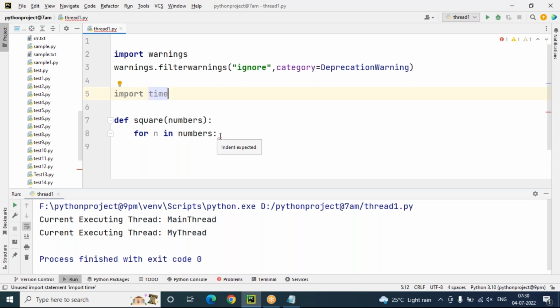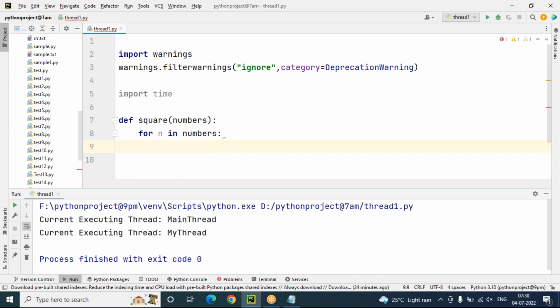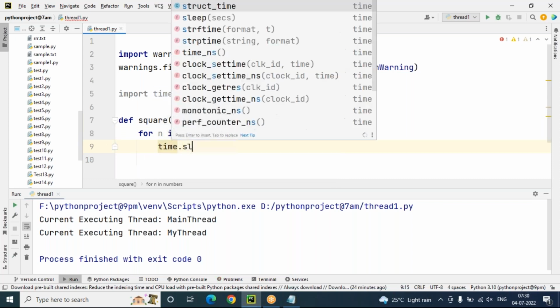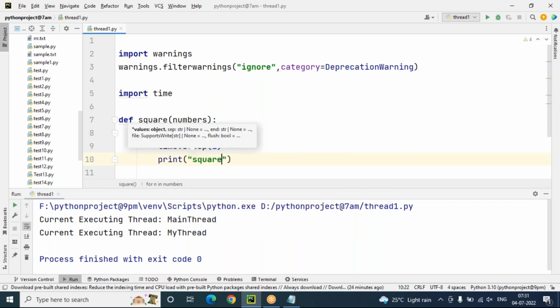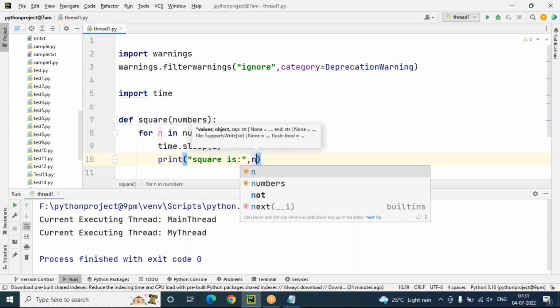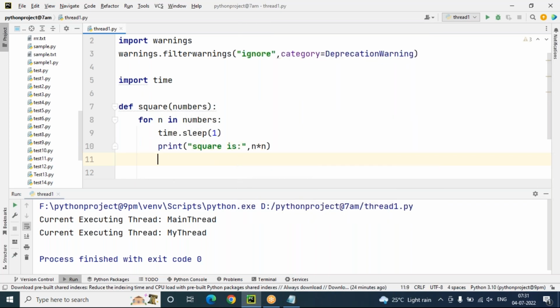So let's go: for n in numbers. n is the loop variable, and in numbers we have to pass a number of values. For each number I have to perform the square. While performing the square for each number, I want to make some sleeping time, just 1 second. I want to wait so that you will understand clearly. Then I'm printing: square is n into n.